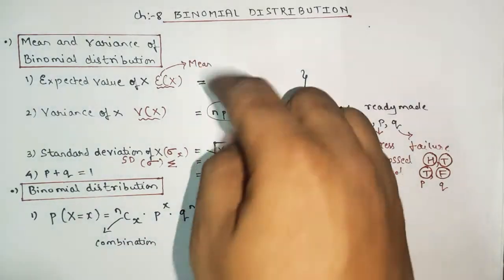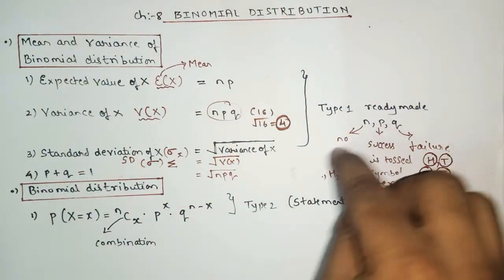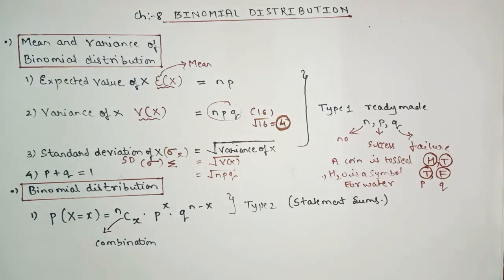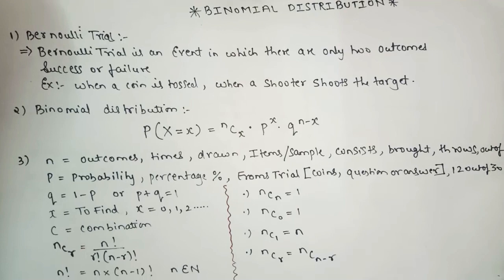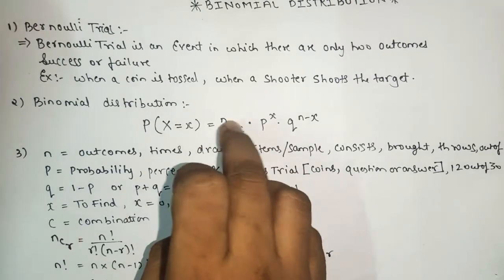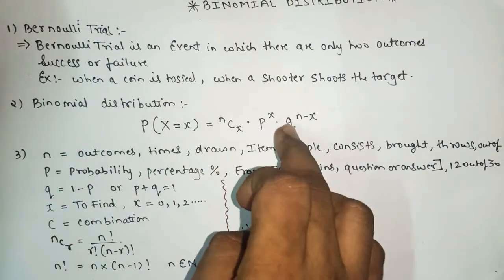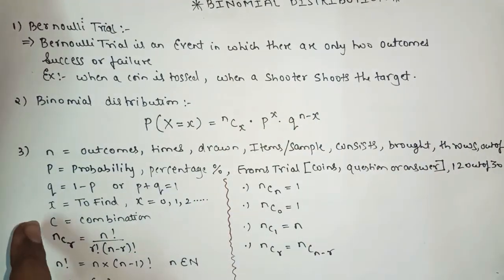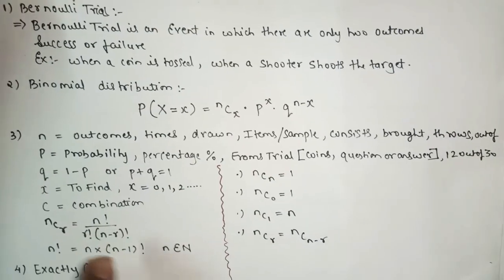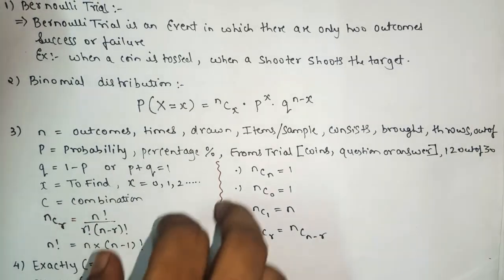For type number 1, as I said, just remember n as the number of trials. But in the next lecture you will see in depth the meaning of n, the meaning of p, the meaning of q. You will come to know what is C. Yes or no? Then the formula for combination.